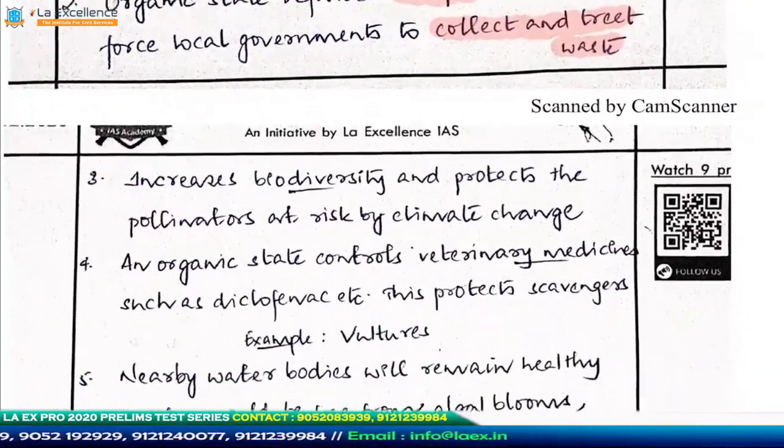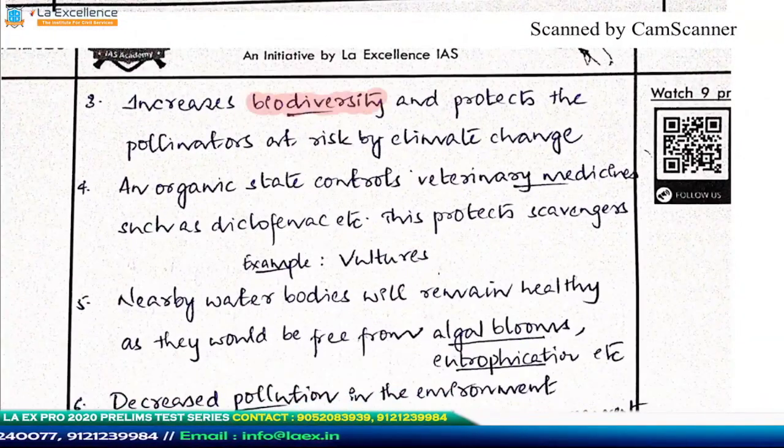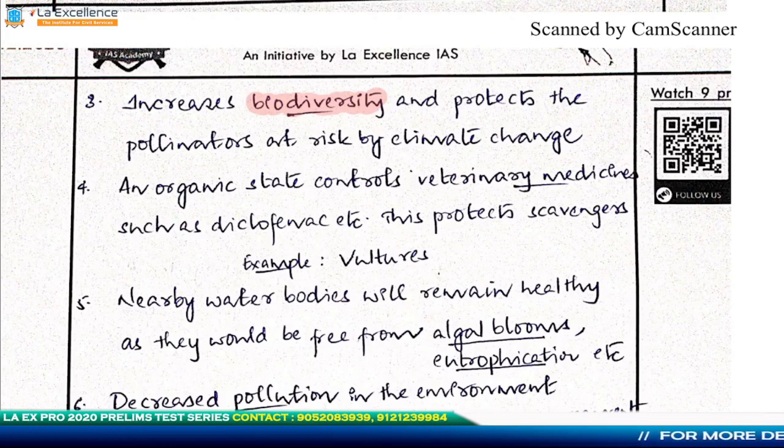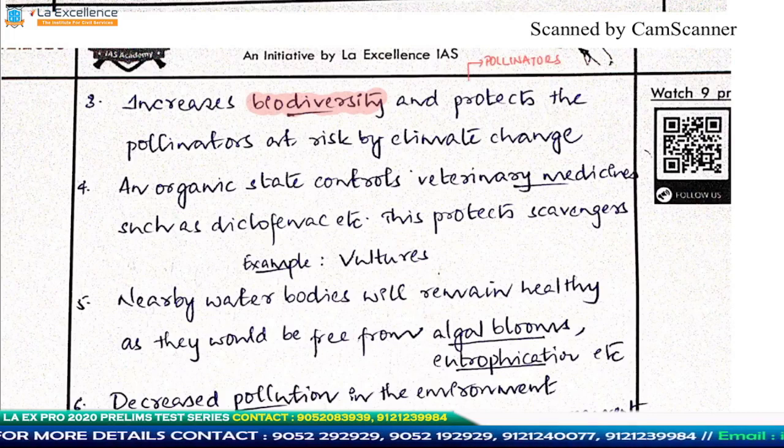Next, he moves forward and he says there is increasing biodiversity. So when you're using natural inputs, there are several little insects which are dependent on each of these natural inputs, and the biodiversity of these little creatures is going to increase, especially the pollinators. When we start using a lot of chemical fertilizer, what happens is the pollinators like bees, grasshoppers, they are at risk.